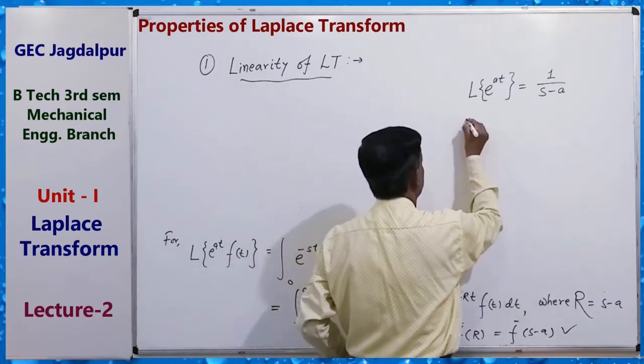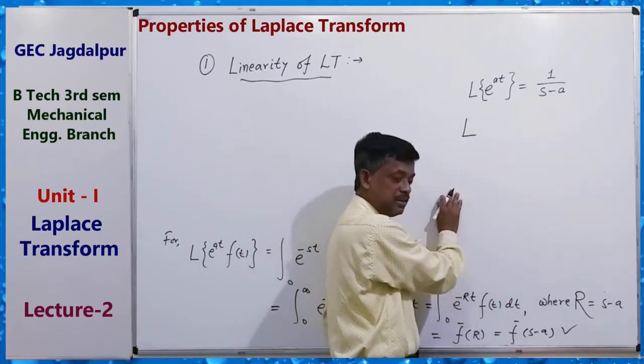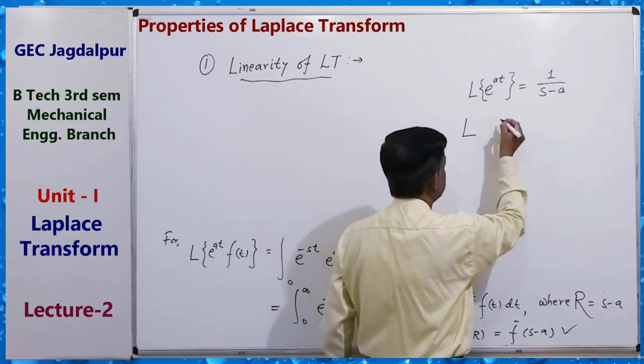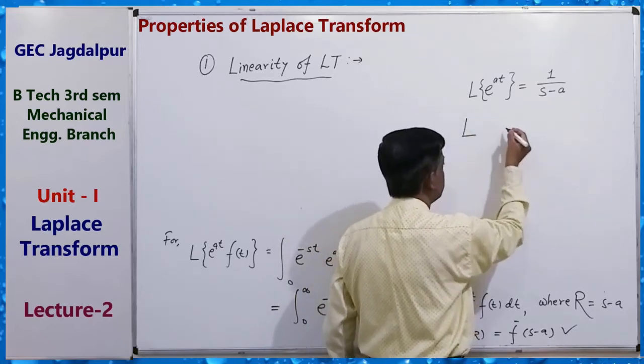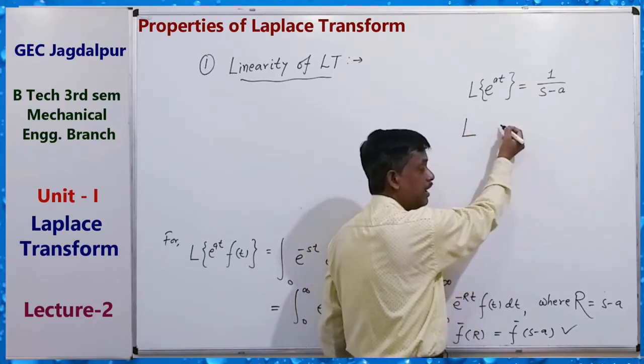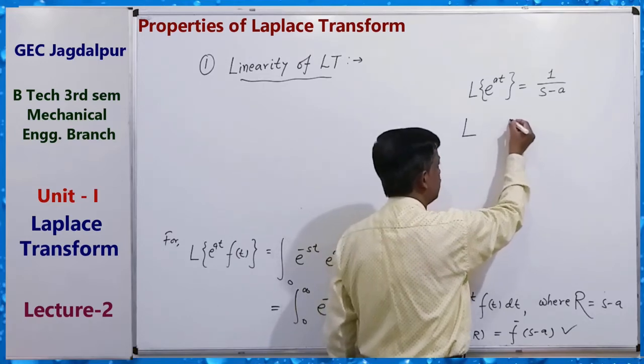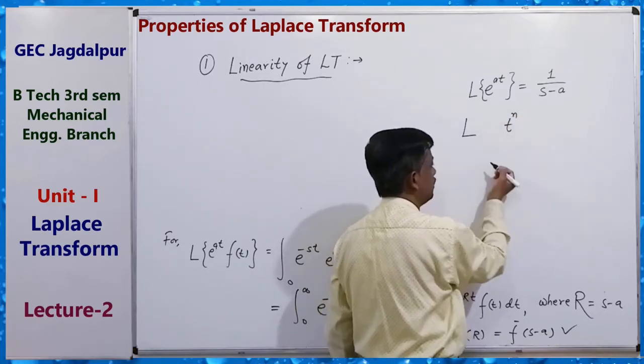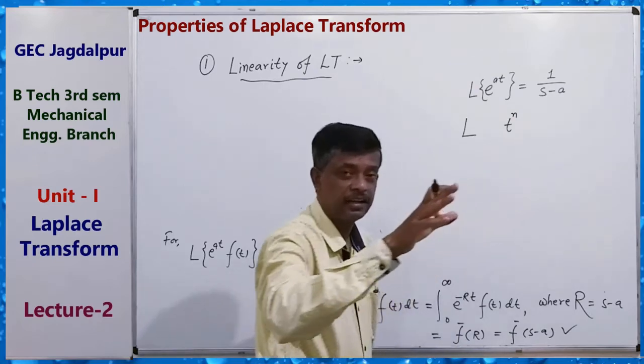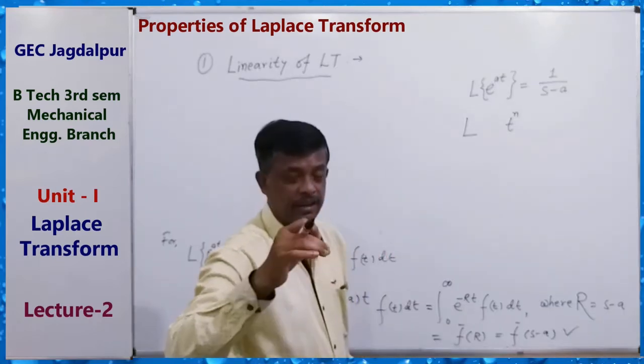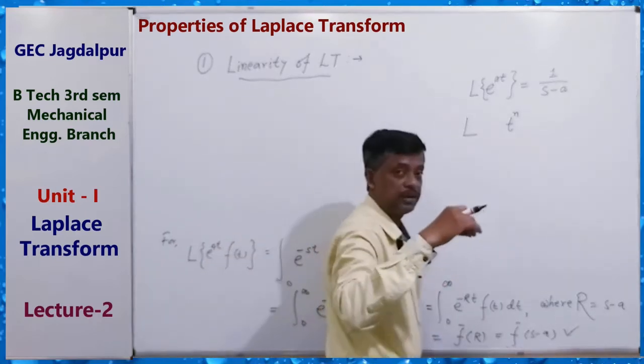Similarly, we know Laplace transform of t to the power n. T to the power n equals what? n factorial upon s to the power n plus 1.